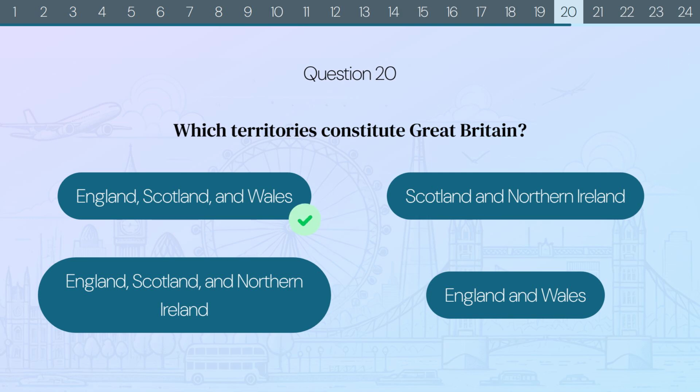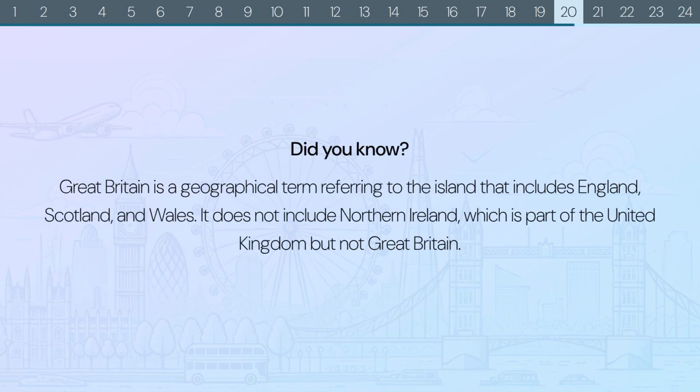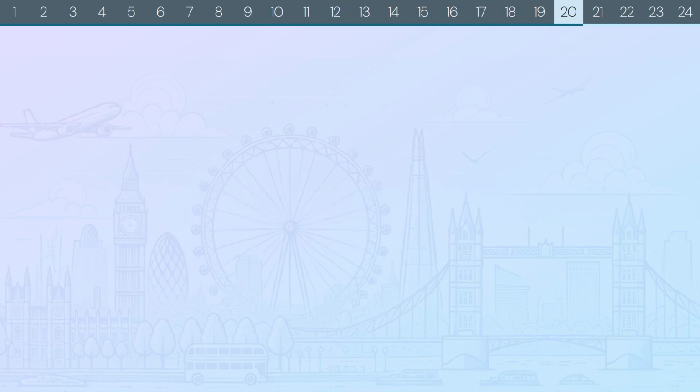The correct answer is England, Scotland and Wales. Did you know? Great Britain is a geographical term referring to the island that includes England, Scotland and Wales. It does not include Northern Ireland, which is part of the United Kingdom but not Great Britain.